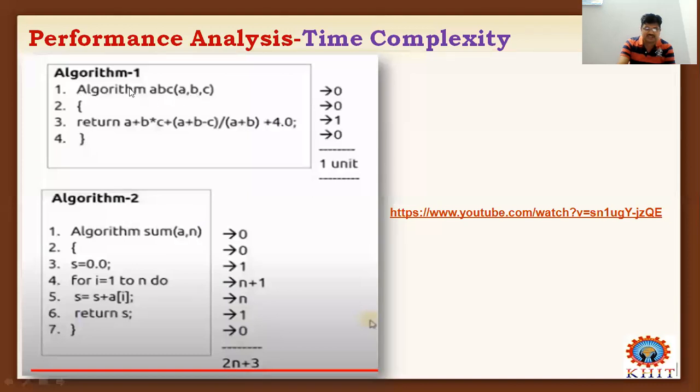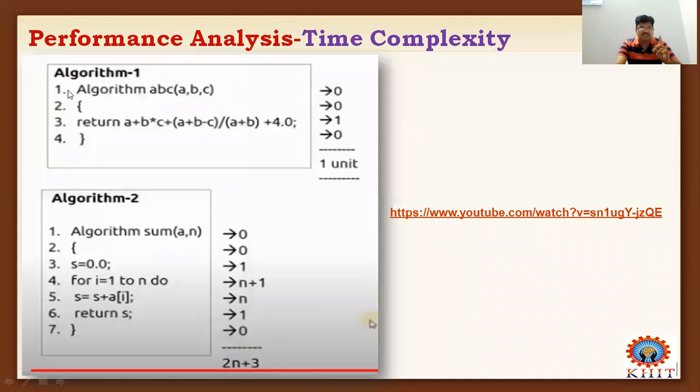The first instruction is the algorithm heading. Algorithm is the keyword. ABC is the name of the algorithm, and A, comma B, comma C are considered as a parameter list. So this entire statement is to be considered as the algorithm heading. How many times can the algorithm heading part be executed? Always the algorithm heading part is executed 0 times.